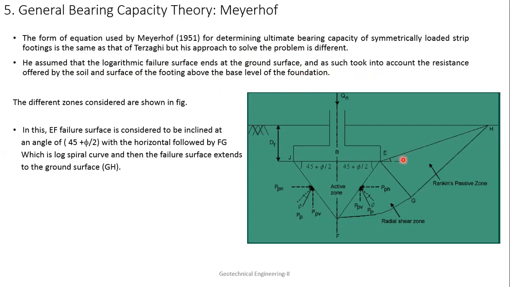So it is not just staying up to this, it is going beyond that, up to the surface. This is the surface. Here we have shown the three different zones. If you see, this Rankine passive zone is much bigger in the case of Meyerhof than in the Terzaghi case, because earlier it was going up to this, now it has become this. So the resistance given by this Rankine passive zone is much higher than in the earlier Terzaghi case. In this case, the failure is inclined at an angle of 45 degrees with the horizontal by FG.